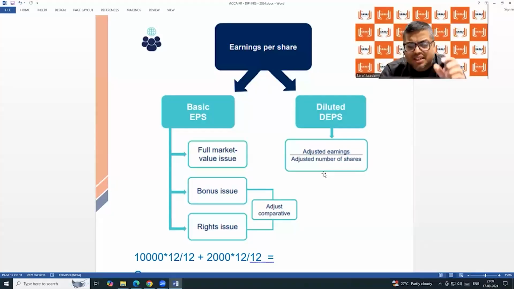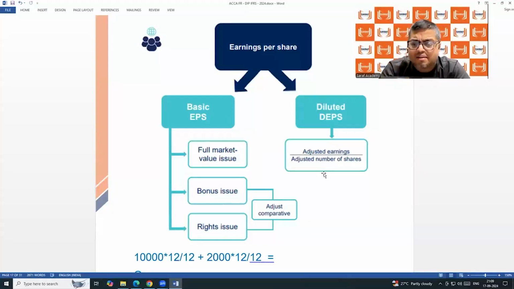Like I said in the previous class, there was a statement of changes in equity, with different columns: share capital, retained earnings, share premium, revaluation. In the retained earnings column, opening retained earnings, add profit for the year. From the P&L account, you are getting profit for the year. That is added to opening retained earnings, and after adding, it becomes closing retained earnings. That is recorded in the balance sheet under equity.